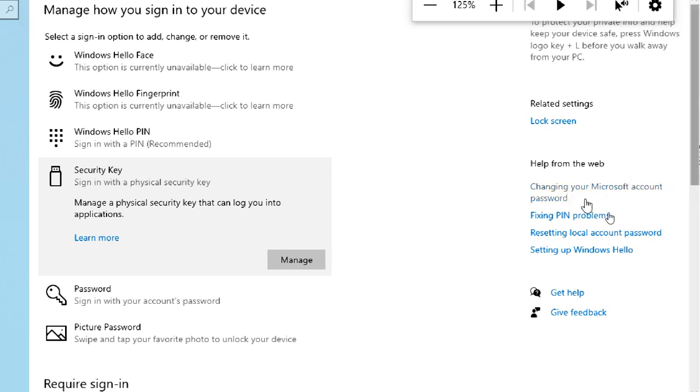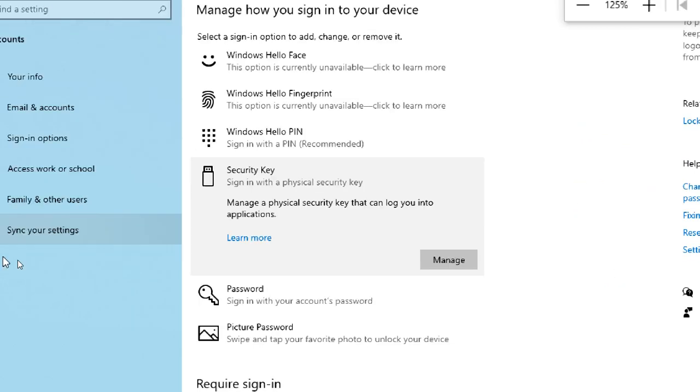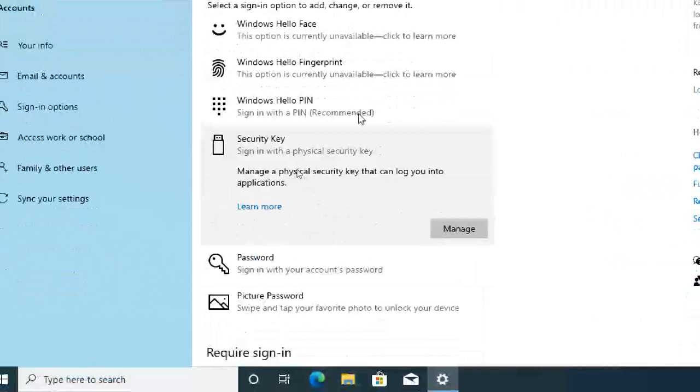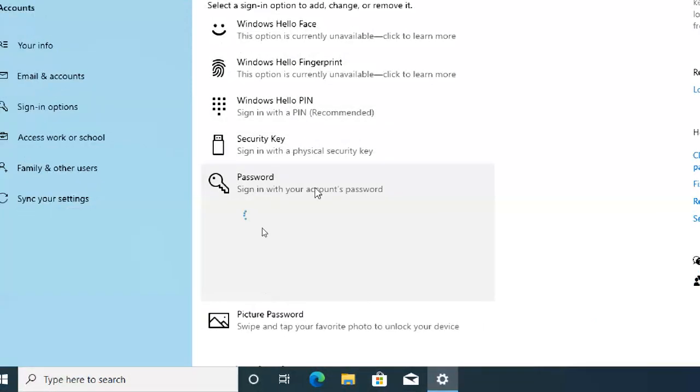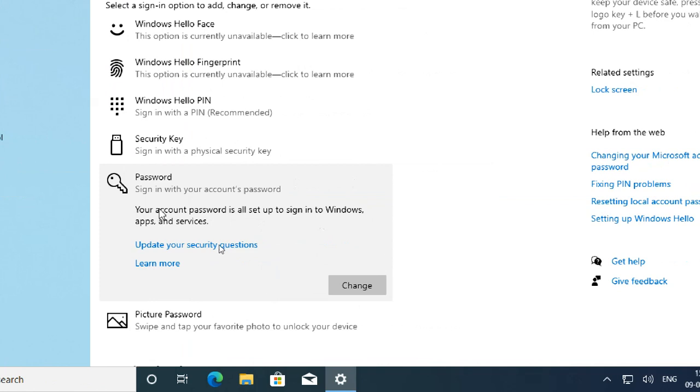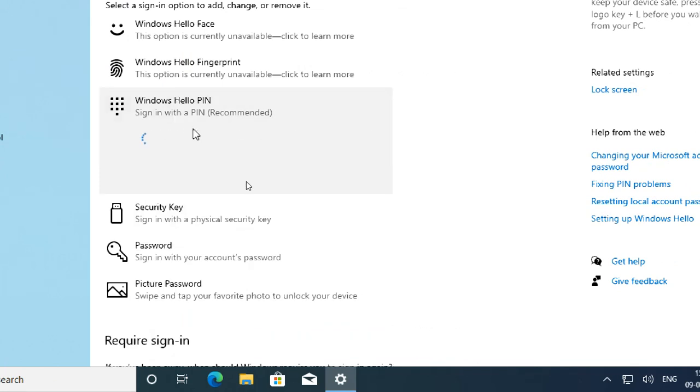Changing your account password and fixing pin problems, resetting local account password, setting up Windows Hello. A help web page will open. So this is a related setting, like a lock screen kind of stuff. Okay. So these are the sign in options. What are the sign in options? Password: if you want to change the password or update anything, you can do it. This is the password. This is the pin password.